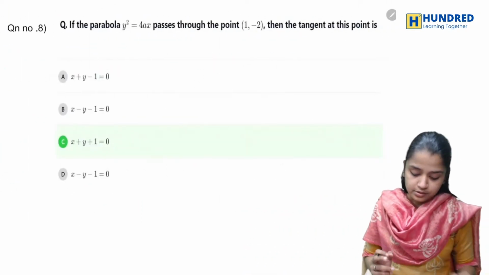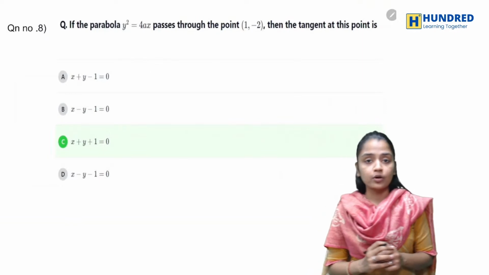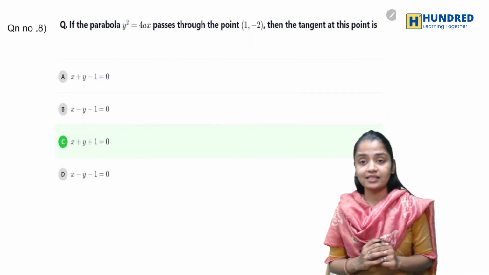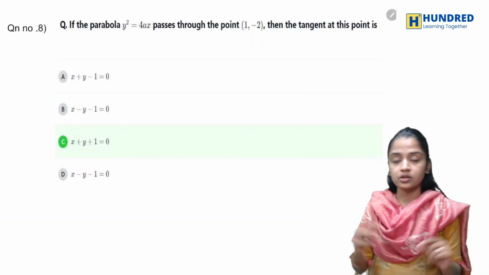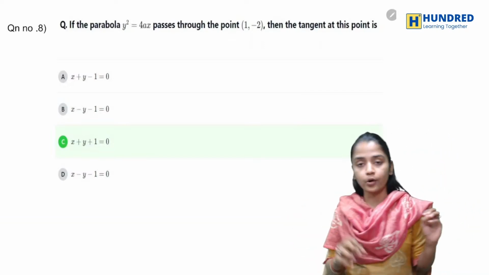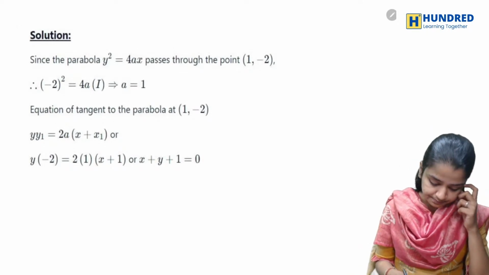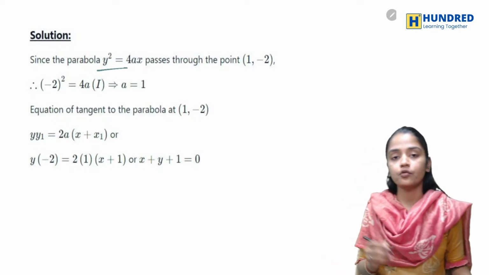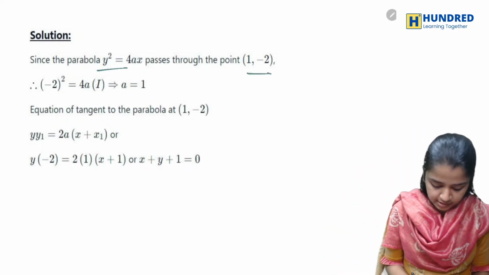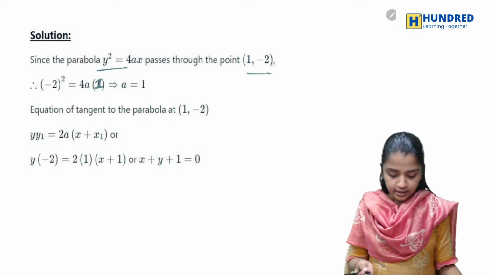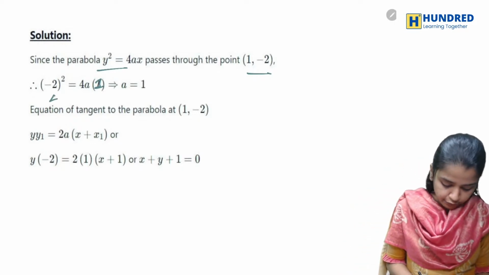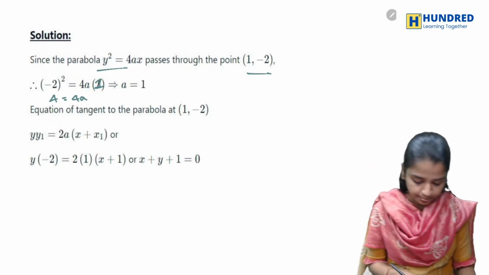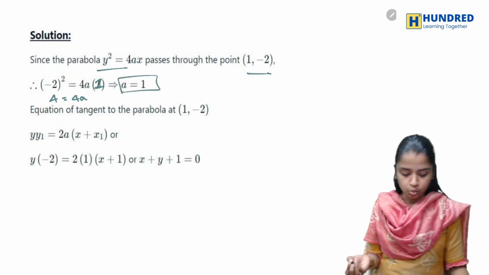Okay. Now let's go to the next one. You have a parabola that passes through the point 1 comma minus 2, and we have to find the tangent at that point. Now you know that the parabola equation is y square equal to 4ax. It's given and you have the point. So when you substitute that, basically it will be 4 is equal to 4a. So a will be equal to 1.